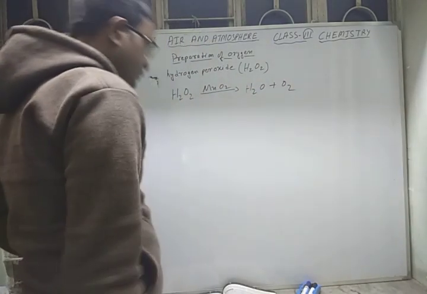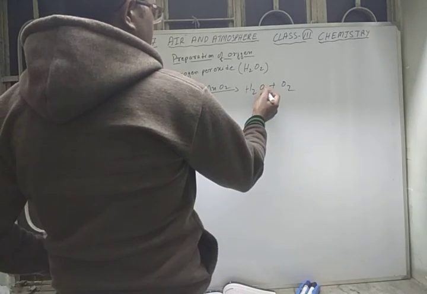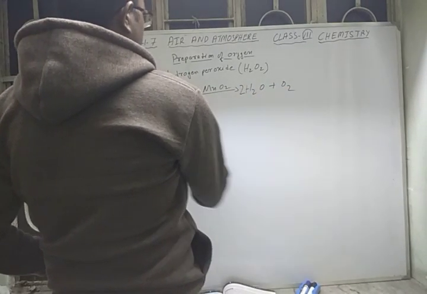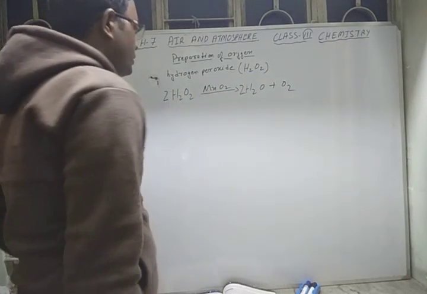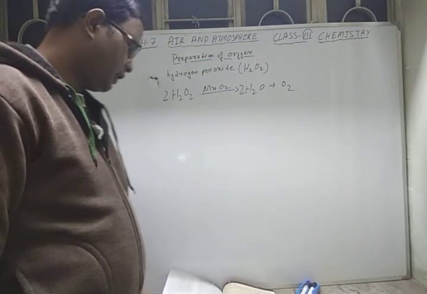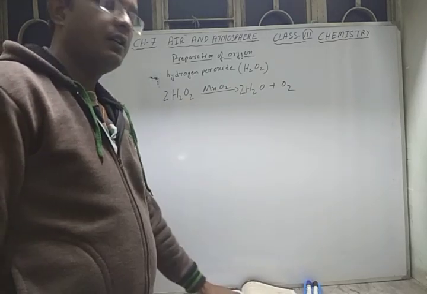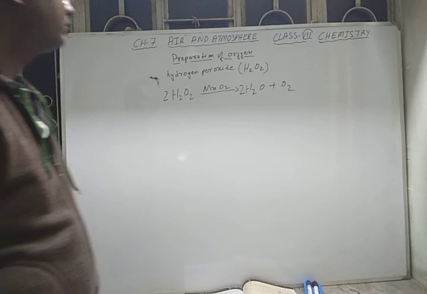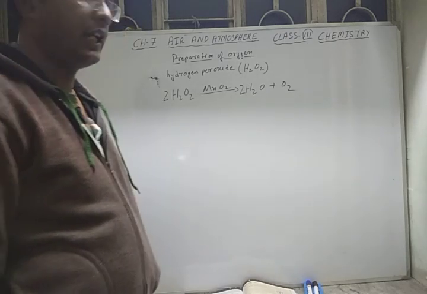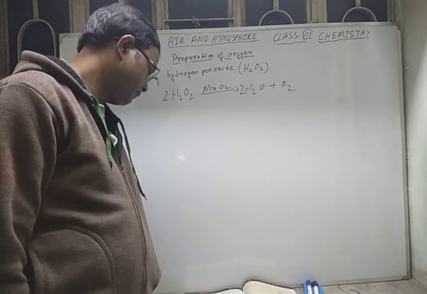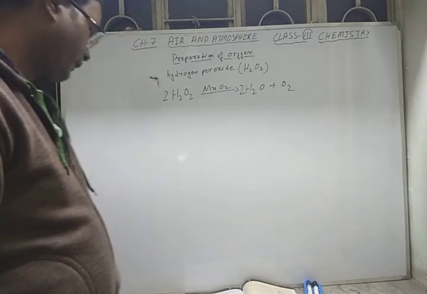Now you have to balance it. It is 2 H2O2 giving 2 H2O plus O2, and it is now balanced. So by decomposing the hydrogen peroxide in the laboratory, we can make oxygen by using a catalyst, manganese dioxide, which is a black powder type compound.